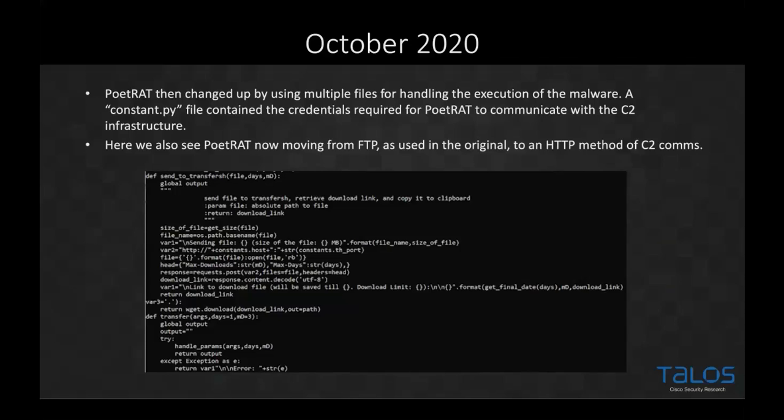We can try and remain undetected without really worrying our users or concerning people about what we're doing or how we're doing it. A lot of tools will look for normal HTTP traffic and normal HTTP methods being used. Again, you can see send and retrieve, download links and the usual stuff that we've seen throughout. You'll see also the constant.host file. This is taking information from the constant.py file to be able to download and obtain information. And the output generally was to try and exfiltrate information related to the user they had targeted and compromised.